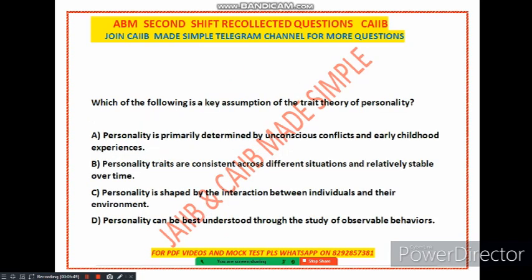Now let's come to the next question. The next question is, which of the following is a key assumption of the trait theory of personality? The question is regarding the trait theory of personality, and it is asking what the key assumption is. Let me explain this concept. Let us first see the options.